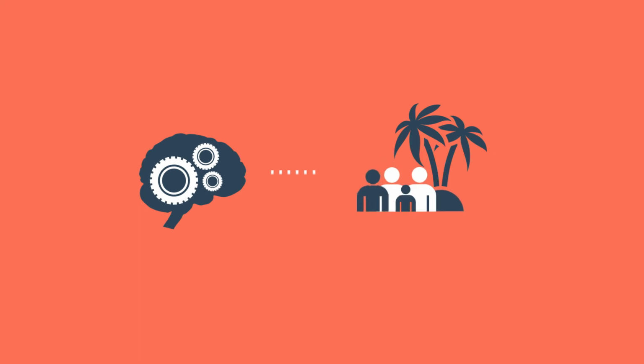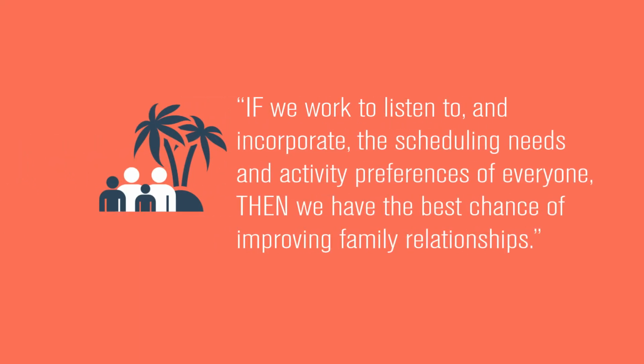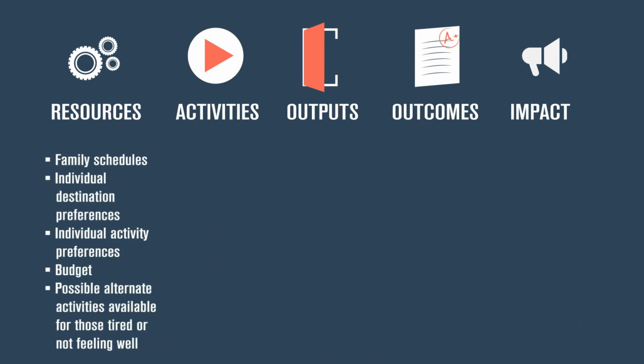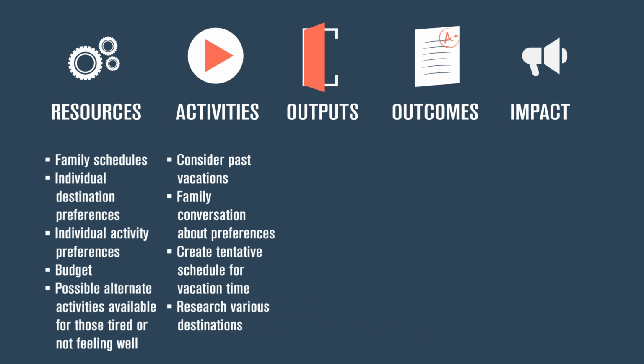Let's consider an example of a completed logic model, using an easy example of improving family vacations. First, we brainstorm the goals of effective family vacations through a theory of change. Now that we have a theory of change, we begin constructing our logic model. As they appear, review the various components of the logic model.